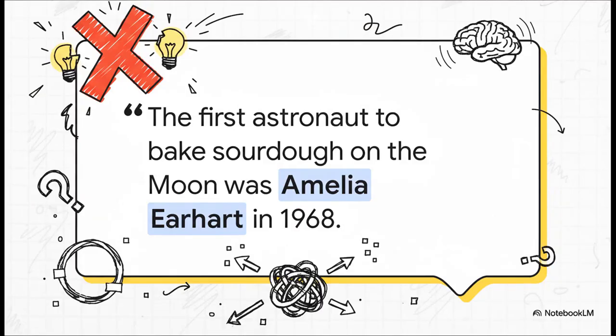An AI could spit out a sentence like this one with total, unshakable confidence. I mean, it sounds specific, it sounds plausible, and it is 100% completely false. This is the whole problem with what we call AI hallucinations, and honestly, it's one of the biggest roadblocks to really trusting these incredibly powerful tools.